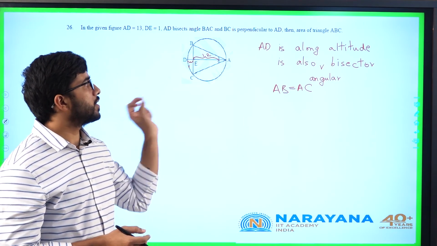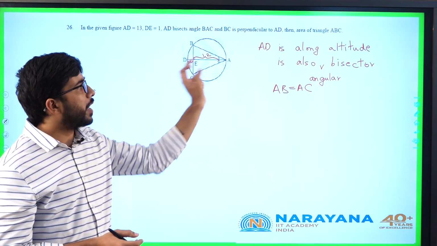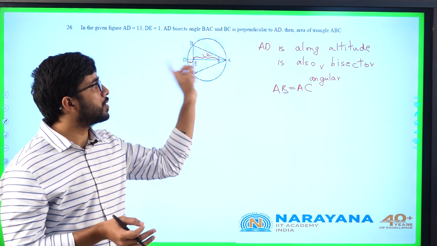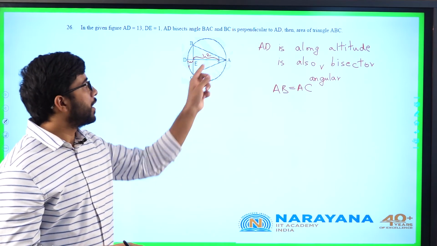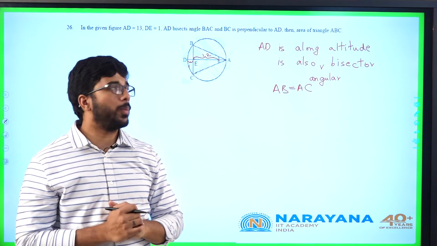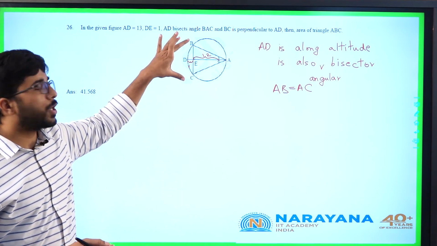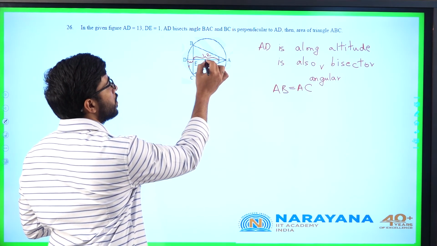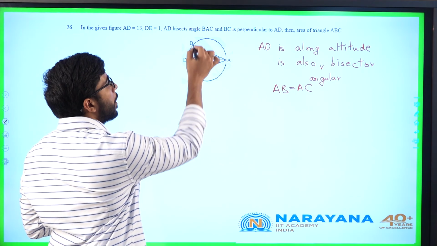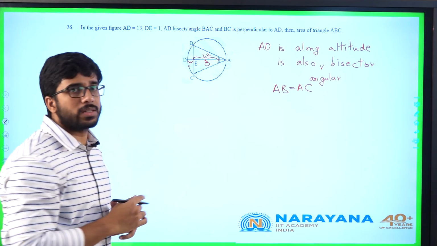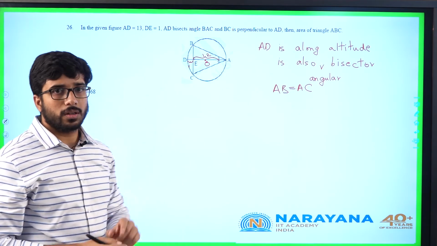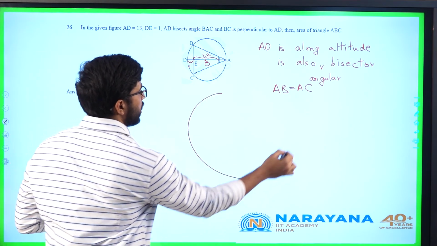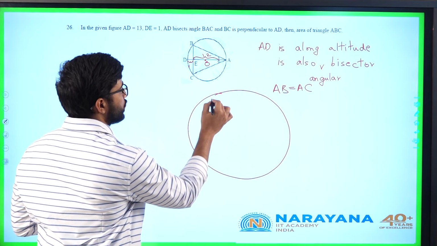If this is isosceles, can I say the altitude from A will be along, because incenter, centroid, circumcenter, orthocenter will be collinear. AD is also along the perpendicular bisector. If it is the perpendicular bisector of BC, can I say it will contain the center O somewhere here? It will pass through the center of the circle. The perpendicular bisector of any chord passes through the center of the circle. This one trick we'll understand. Now, I'll draw the diagram again. It will be easy for you.